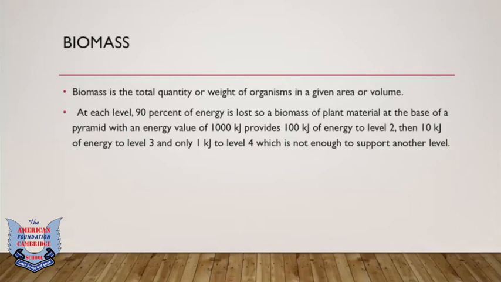So for example, if a cow or a goat is consuming a plant, that means if a plant is producing 1000 kilojoules of energy, it would transfer only 10% of it to the second consumer, which would be the cow. That means 100 kilojoules of energy is passed to level 2. Then the next 10% of it would be transferred to level 3, means 10 kilojoules of energy to level 3, and only 1 kilojoule of energy would be transferred to level 4, which is not enough to support another level. So the pyramid usually stops around level 4.